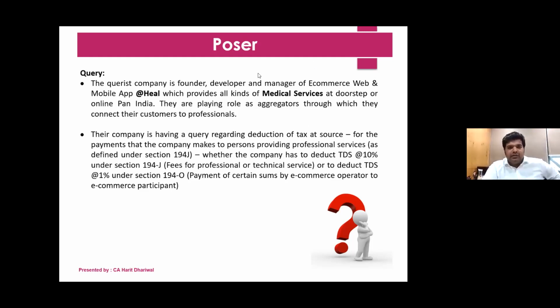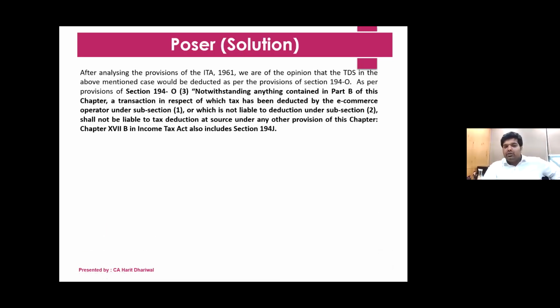I don't see any answer on this. Okay, so the answer here is that 194O is having an overriding effect. If you see these wordings, I'll show you the wordings now. As far as 194O subsection 3, it talks about: notwithstanding anything contained in part B of this chapter. So chapter 17, which deals with TDS, part B. So notwithstanding anything contained in part B of this chapter, a transaction in respect of which tax has been deducted by the e-commerce operator under subsection 1 shall not be liable for deduction of tax at source under any of the provisions of this chapter. So if TDS is done under 194O, then 194J is not required.